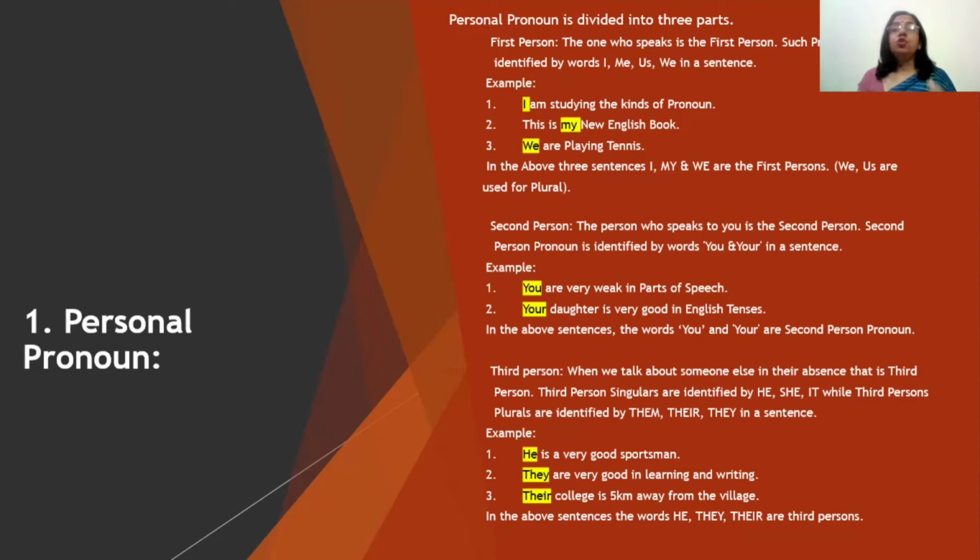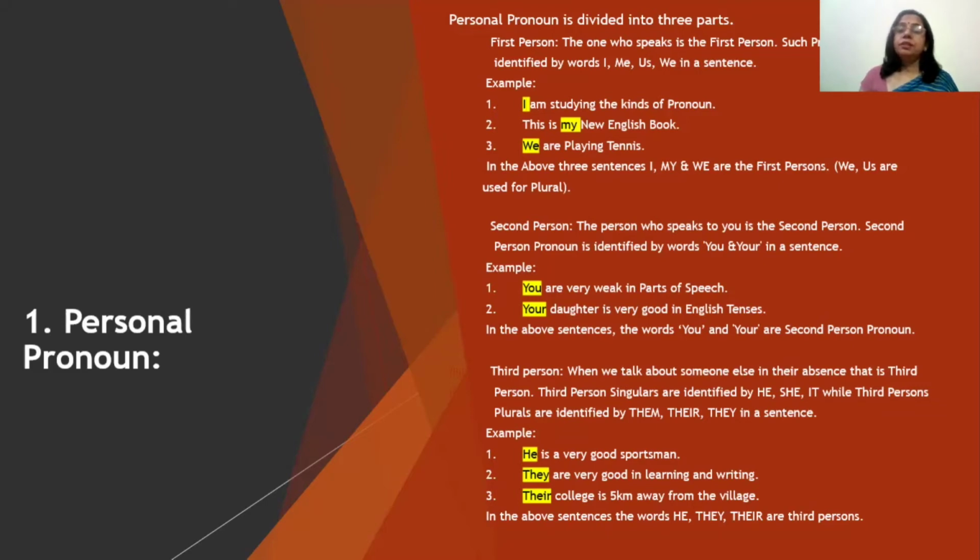So here you serves the purpose. Similar is the case in the next sentence. Your daughter is very good in English tenses. Again, your is the second person personal pronoun. In the above sentences, the words you and your are second person pronoun, that too in personal pronoun.